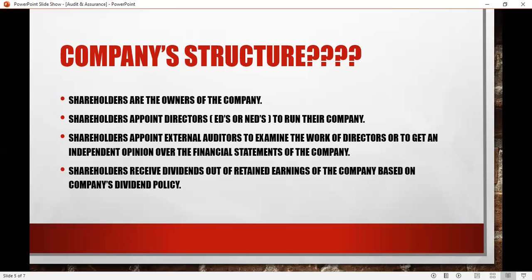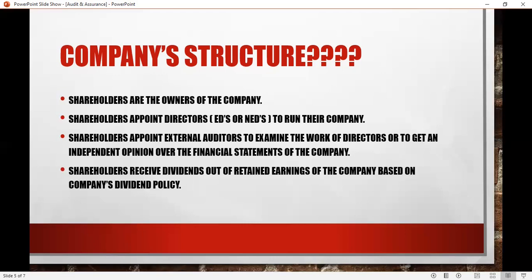So they appoint external auditors to examine the work of directors. Like I have written here, shareholders appoint external auditors to examine the work of directors or to get an independent opinion over the financials of the company, or to get their true and fair view. The right word is true and fair view over the financial statements of the company.